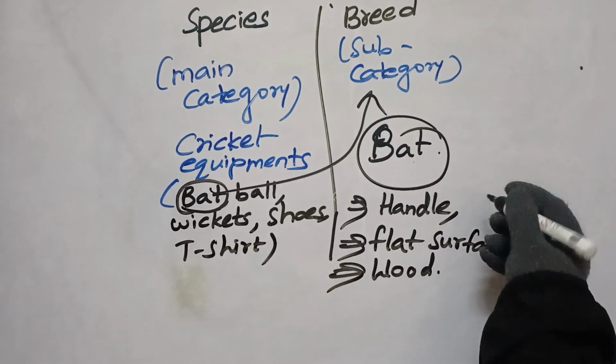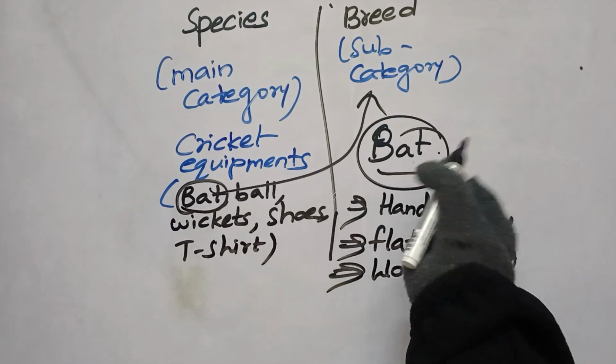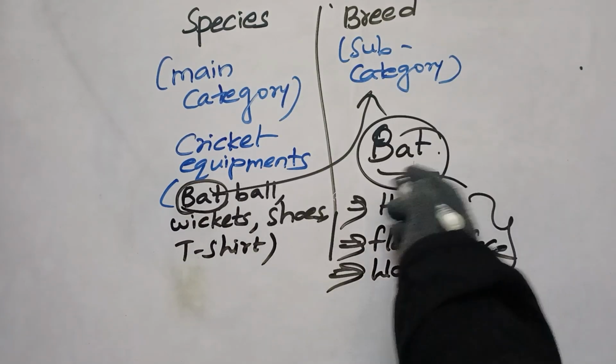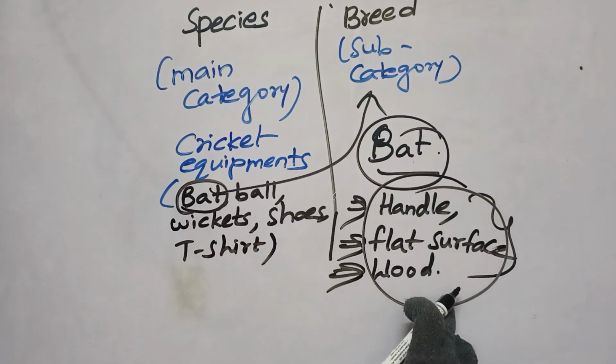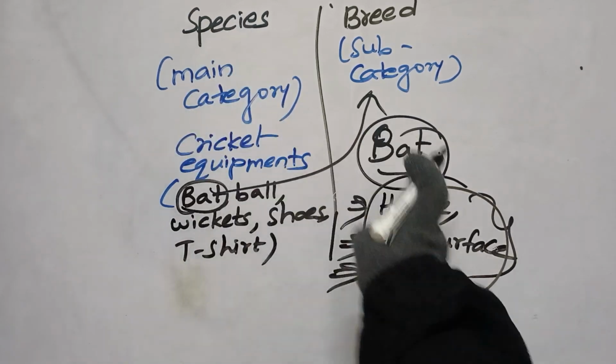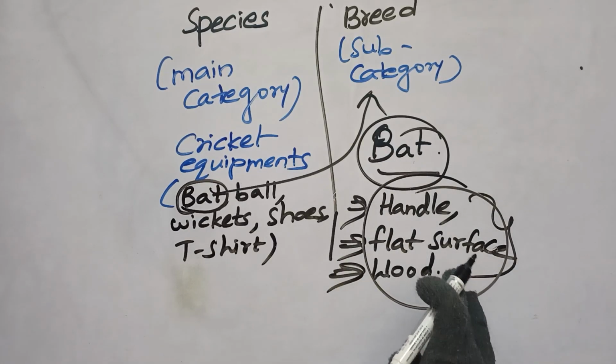These three I'm taking as the qualities of bats. So if I talk about bat as a breed, I'm talking about all the bats which have these three qualities. Clear? Cricket equipment is the main category, species, and bat is a breed having the same qualities.